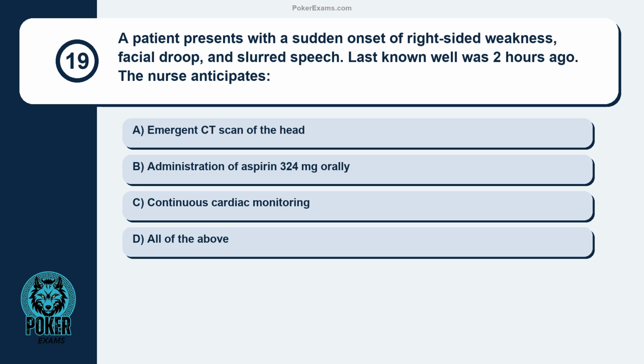Question 19. A patient presents with a sudden onset of right-sided weakness, facial droop, and slurred speech. Last known well was 2 hours ago. The nurse anticipates emergent CT scan of the head, administration of aspirin 324 milligrams orally, continuous cardiac monitoring, all of the above.